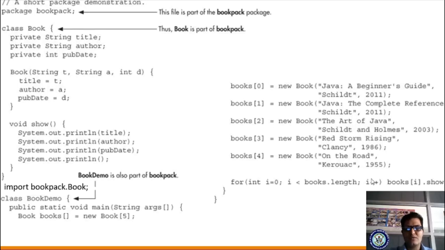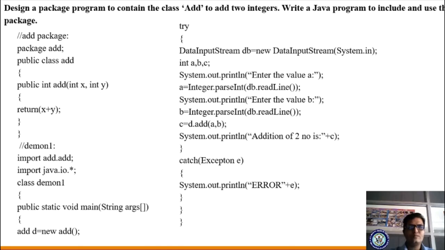Afterwards, once again i will be incremented. Now i becomes 1, less than books.length. Likewise, this program will execute until the condition is false. And now we will see another program.